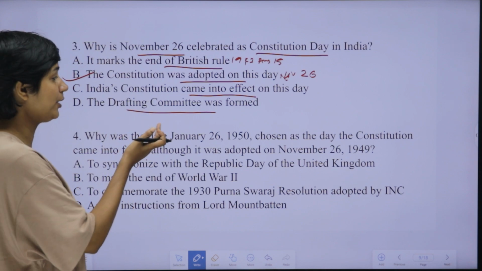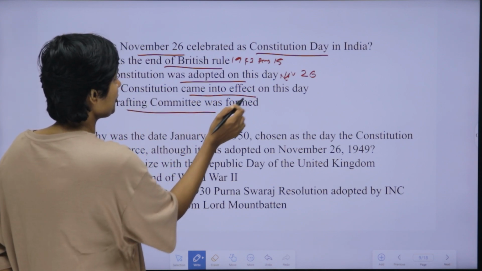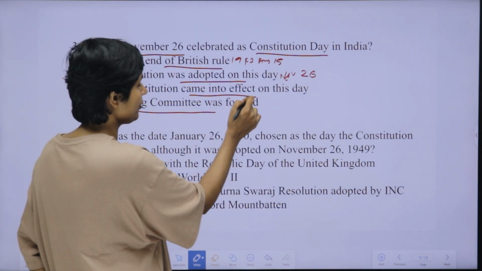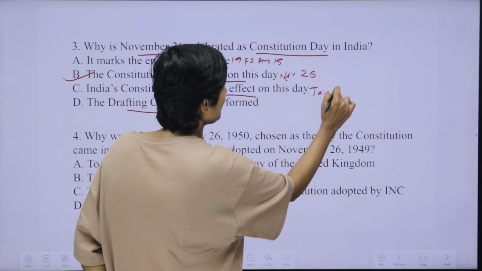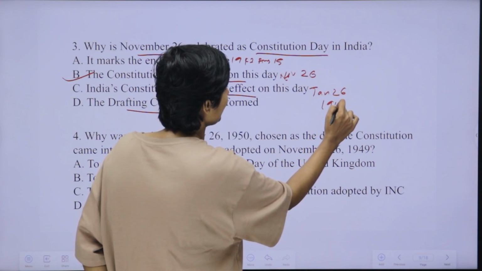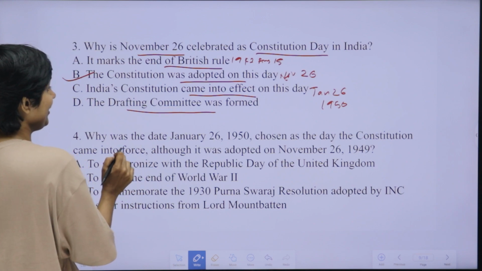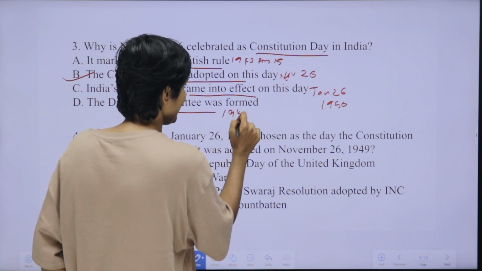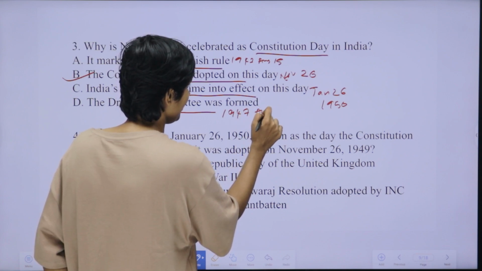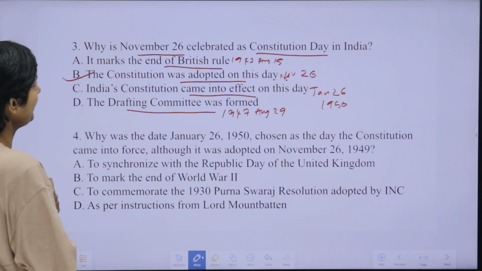Looking into the other options: India's constitution came into effect on January 26, 1950. The drafting committee was formed on 1947 August 29. So the answer is option B.